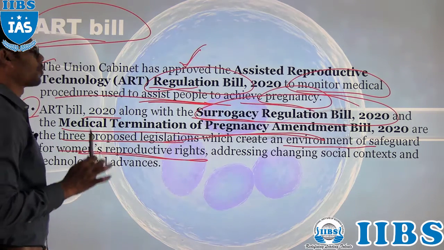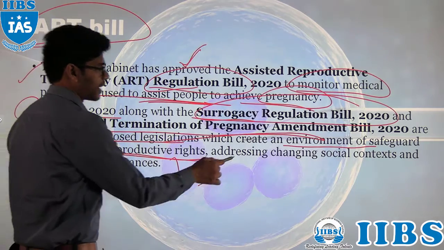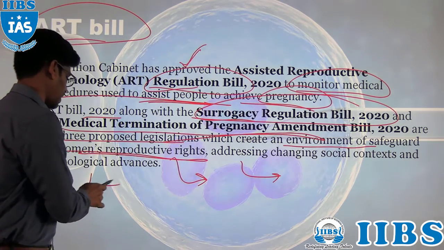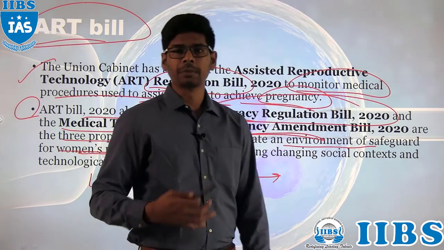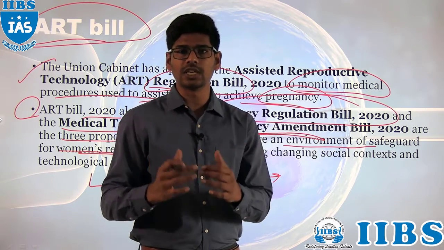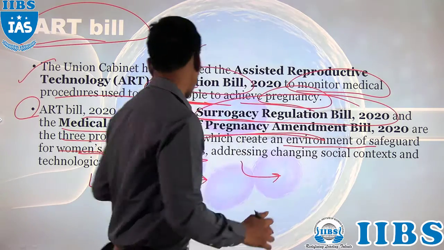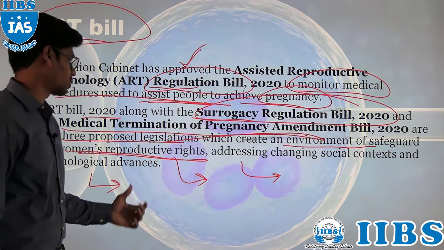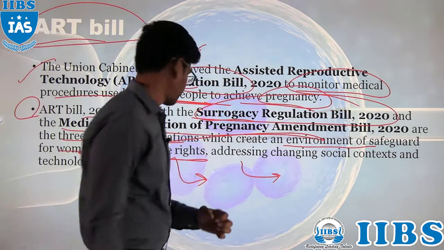The reason we have brought these particular bills is to protect the reproductive rights of women and address changing social contexts and technological advancements. With an evolving society, the laws have to change, because our understanding of different things changes with time. Because of the changing social context and the advancements in technological innovations, we have brought these bills to protect the rights of women.